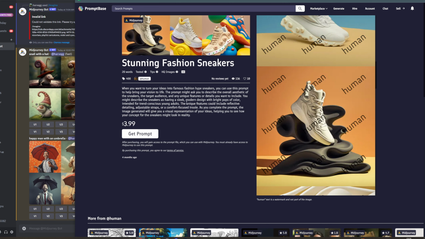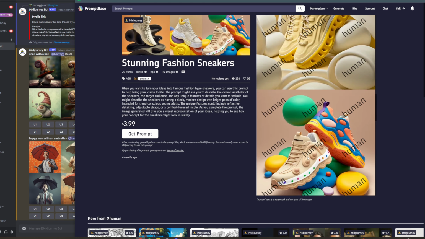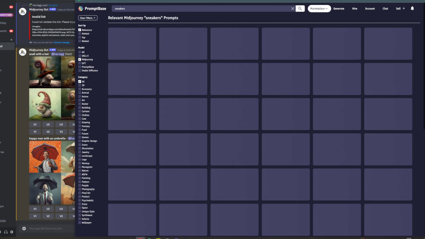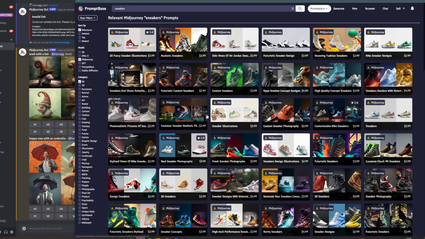And if you used the imagine prompt and used an image link, you could incorporate these together, which would be insane. So yeah, this is just a tool that I think is very useful, and a lot of people that are in fashion could really use this. Now, as well, if you go down here onto category, you can go to jewelry, which is I guess a type of fashion. You can also just look through here, and it will tell you different categories to do with what you're looking at.